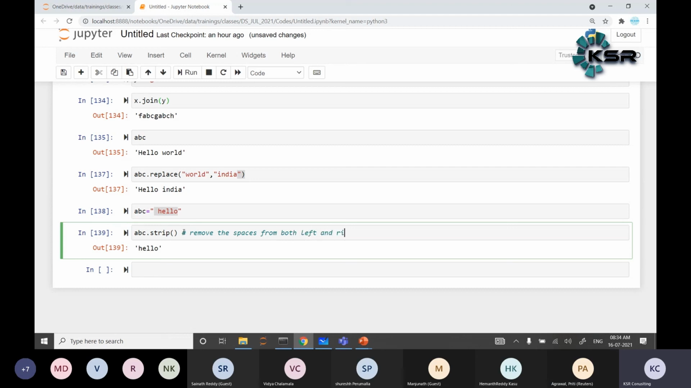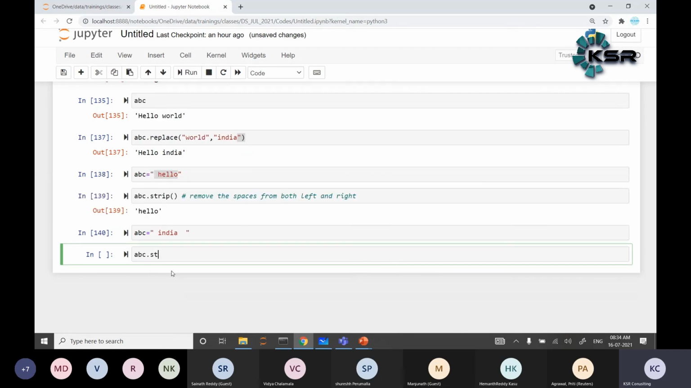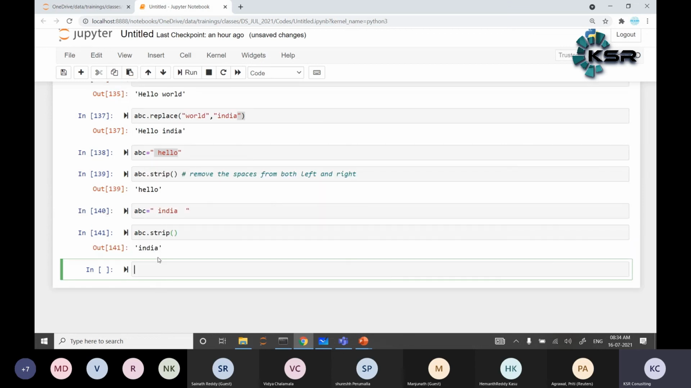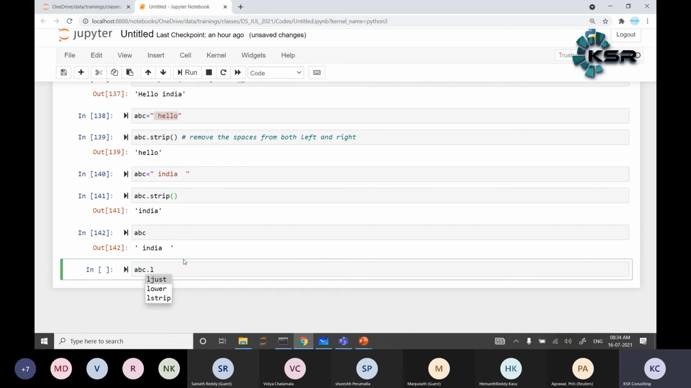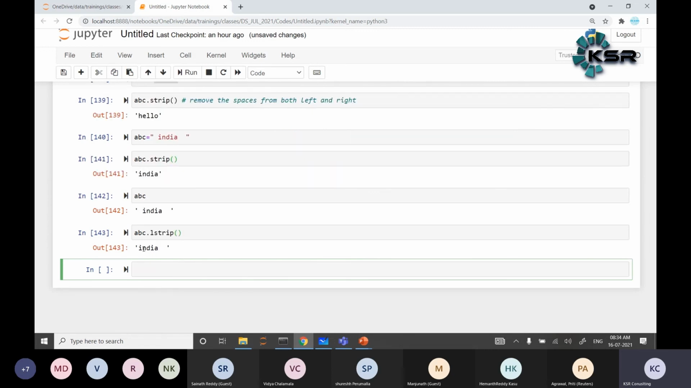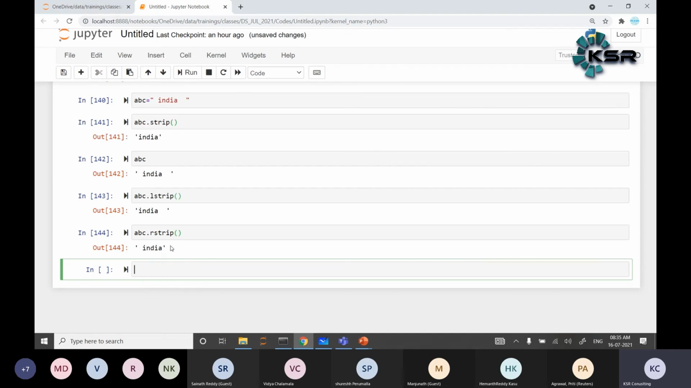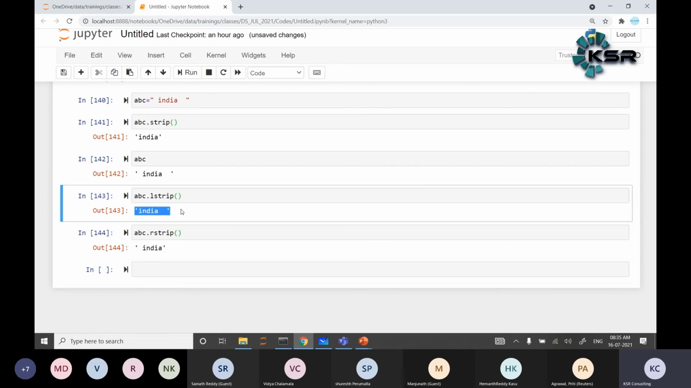Both left and right. Suppose ABC is equal to hello, and I am writing India. Now ABC dot strip. See here, observe, both the sides. Suppose ABC dot lstrip removes the spaces only from the left side. ABC dot rstrip removes the spaces from the right side. Strip removes the left side as well as the right.